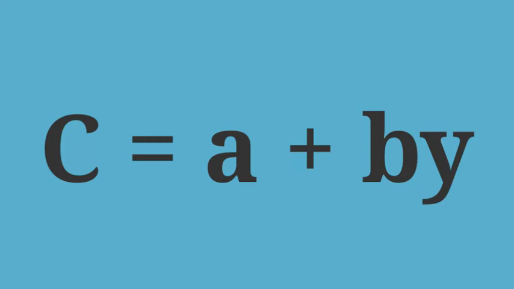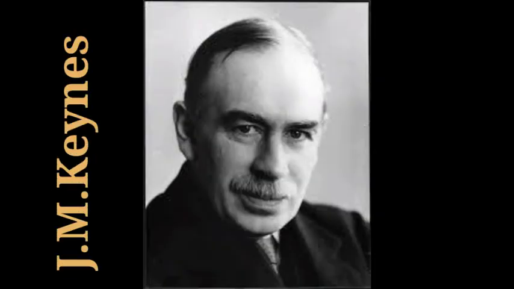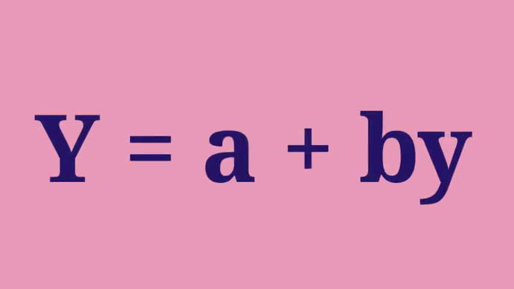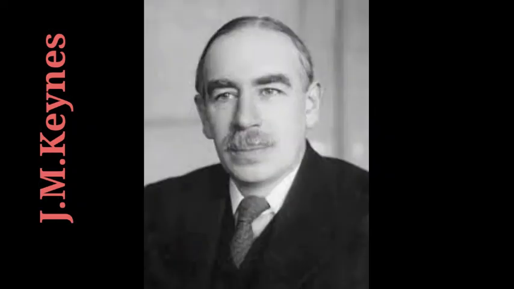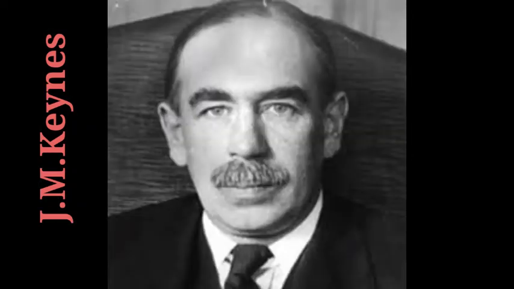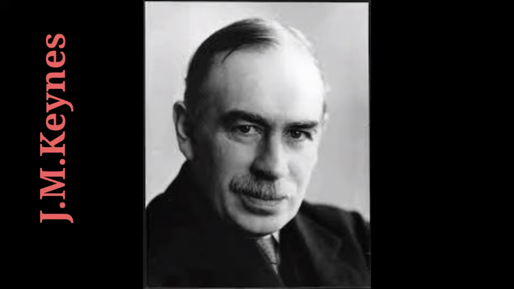Thus, a consumption function is generally described in terms of the linear equation C is equal to A plus BY, where the constant A is the autonomous consumption and the slope B is the marginal propensity to consume. The rate of change in consumption due to change in income depends on the MPC. This equation simply says that consumption C depends on income Y.